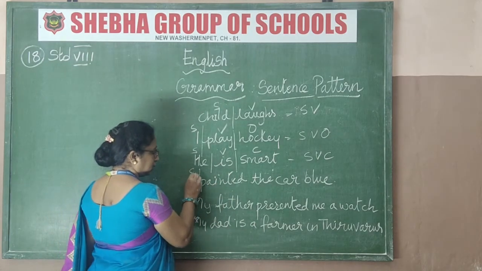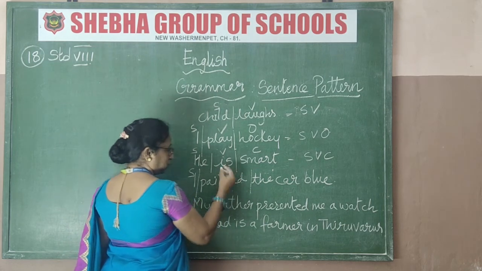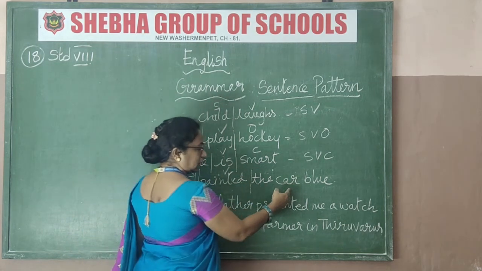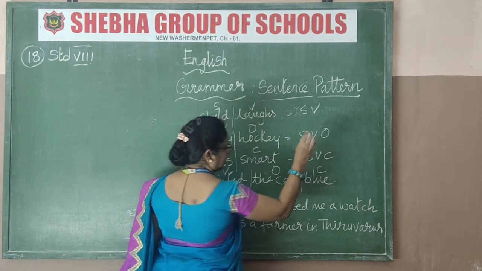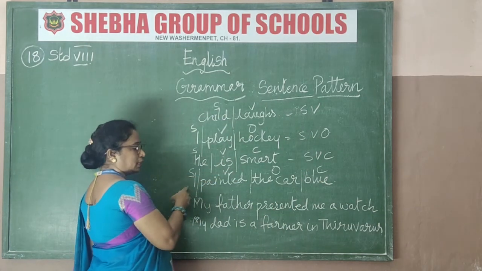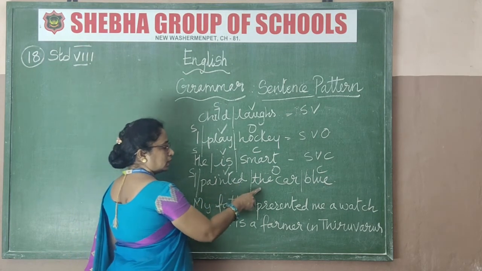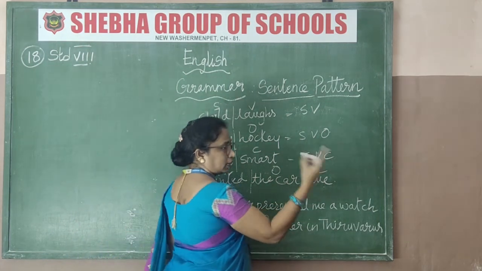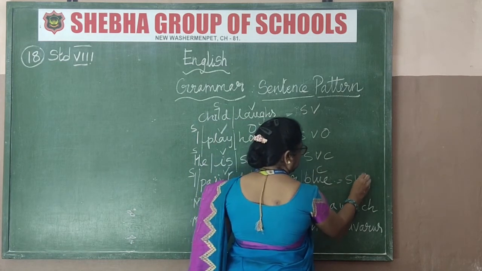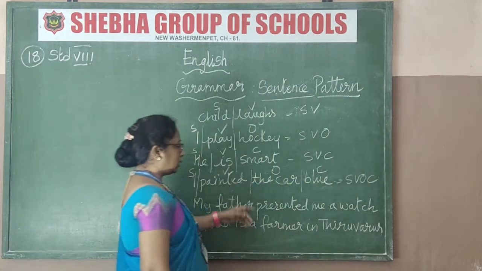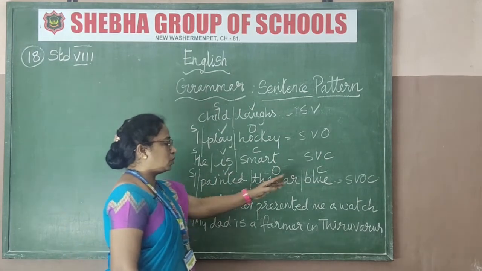I is the subject, yes. Painted is V, verb. The car, what is it? The car is the object, and the color, I told you, color is C. Got that now? See, I is subject, painted is verb, the car is the object, and blue, the color, I told you, in complement there is color also. So the answer is SVOC. Okay, got that now? So this is it, SVOC, color.